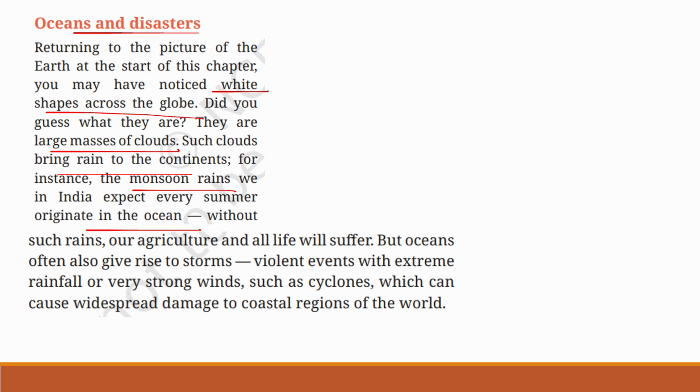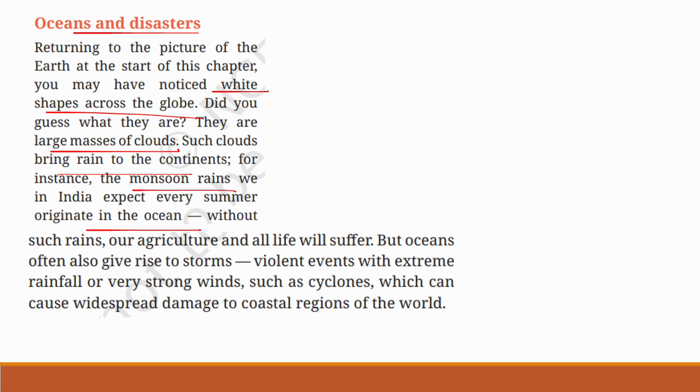The white shapes across the globe are large masses of clouds. These clouds bring rain to the continents. For example, the monsoon rains we in India expect every summer originate in the ocean.